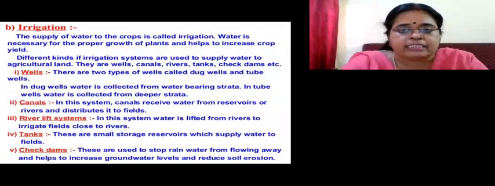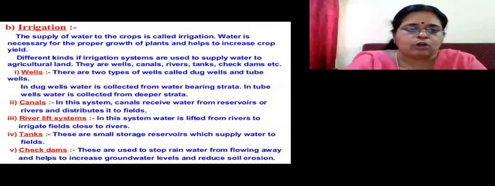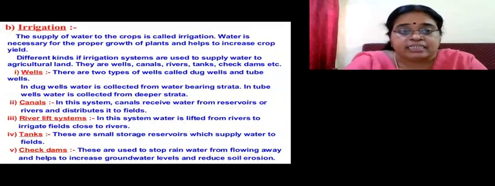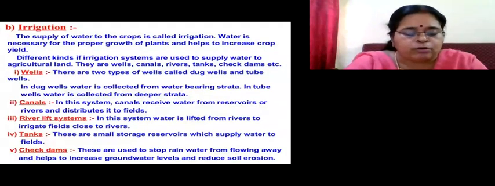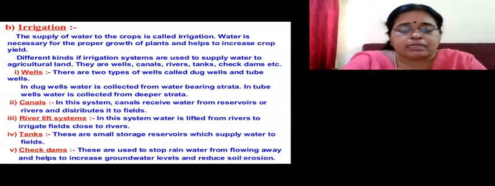Now we come to the next topic in crop production management, that is irrigation. I told you about three important things. I told you about the production of the crops. Crop production involves all these stages by using manures, by irrigation, and the other one is cropping patterns. Cropping patterns is our next topic. Now it is irrigation. What do you mean by irrigation? Irrigation means supplying of water to the crops.